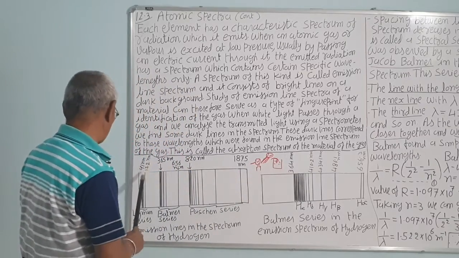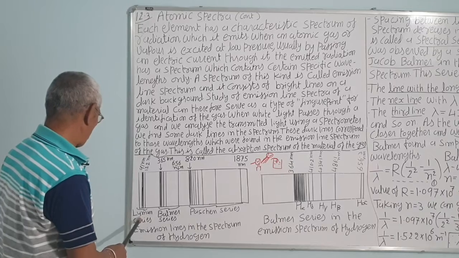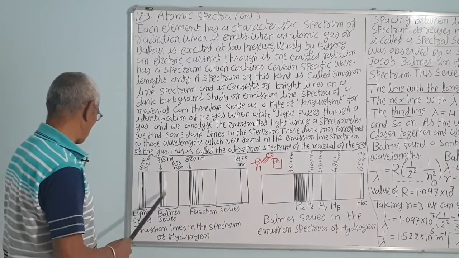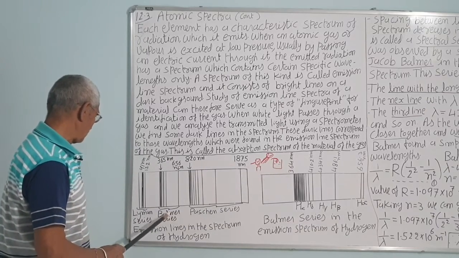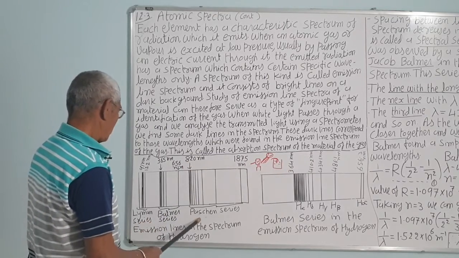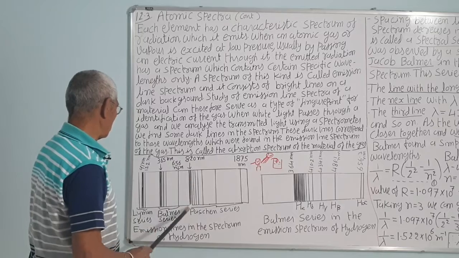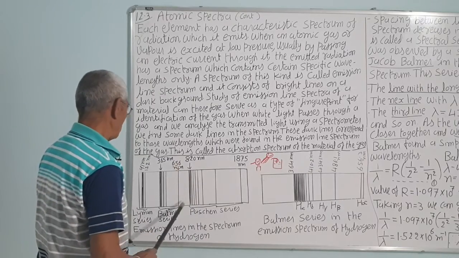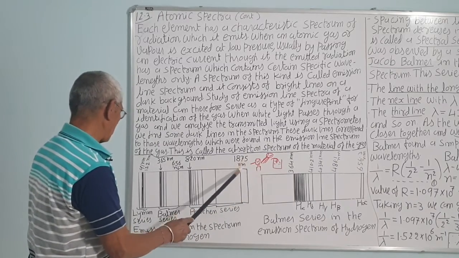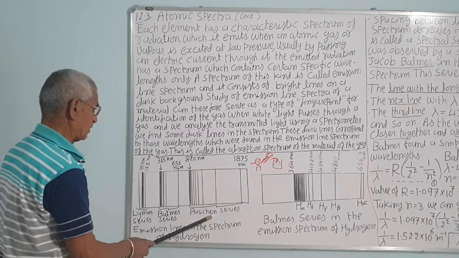Now, the spectrum of hydrogen gas. This is the Lyman series in the ultraviolet region. This is the Balmer series, having wavelengths from 365 nanometer, in the visible spectrum. It was observed by the school teacher Balmer. Then the Paschen series, 820 nanometer, around the yellow range, and this is the infrared region, that is 1875. Up to this is the Paschen series. This is the Lyman, Balmer and Paschen.